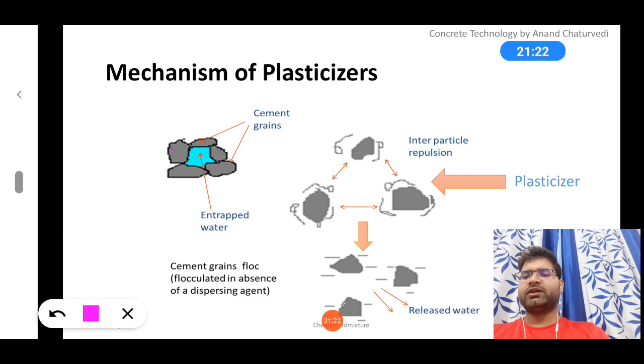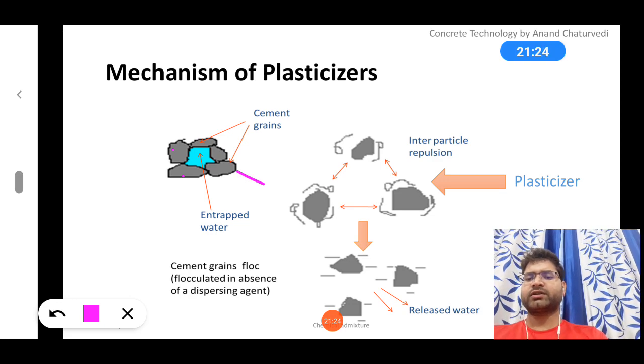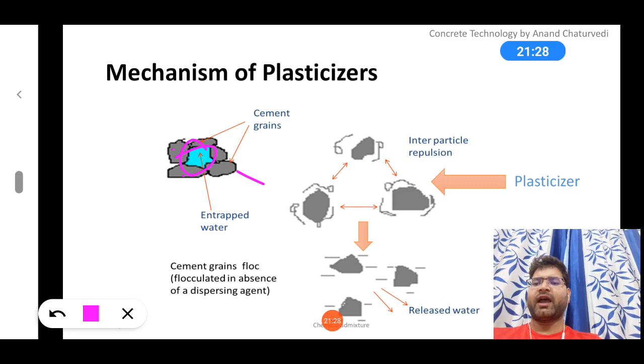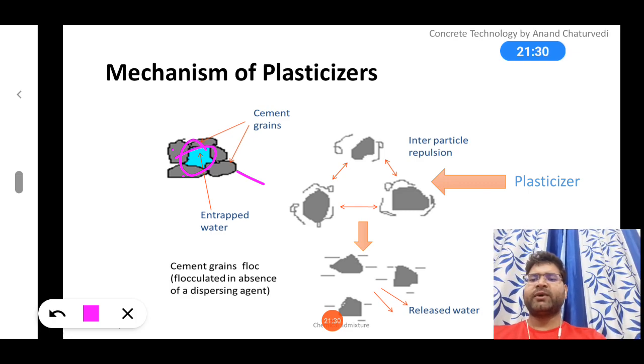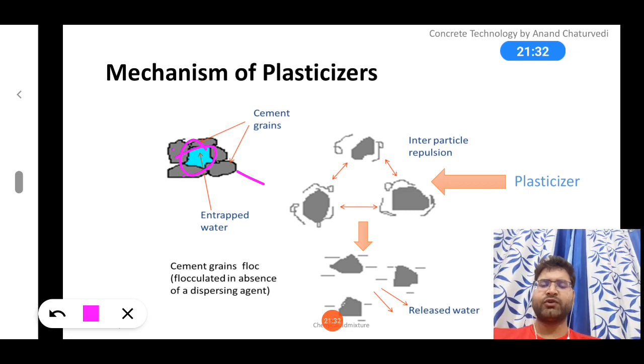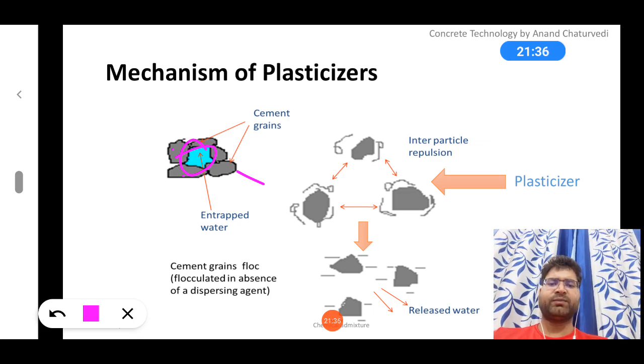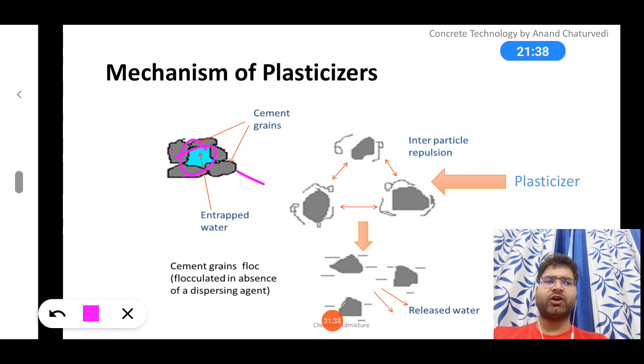You can see here, these are the flocks, and some amount of water is entrapped in between. This amount of water is no longer going to come into the hydration process, no longer would contribute to the chemical reaction of hydration of water and cement. Since this amount of water has been entrapped, it means the workability would reduce.